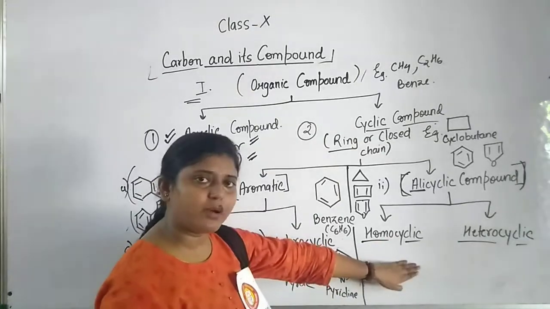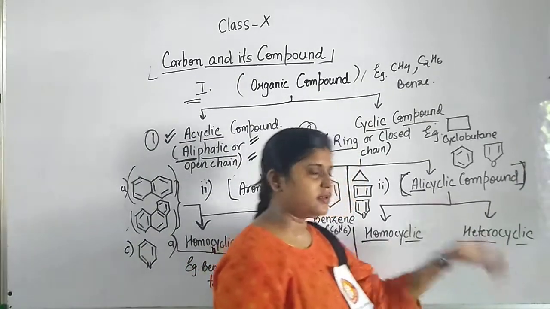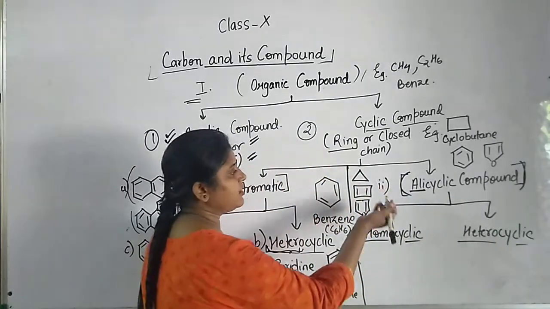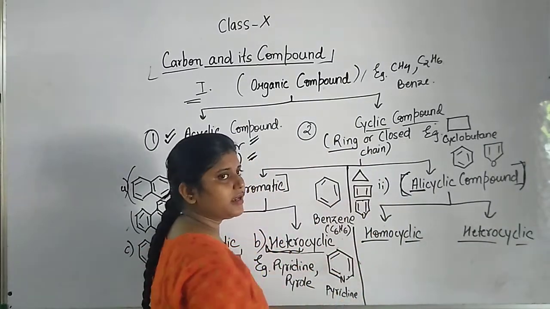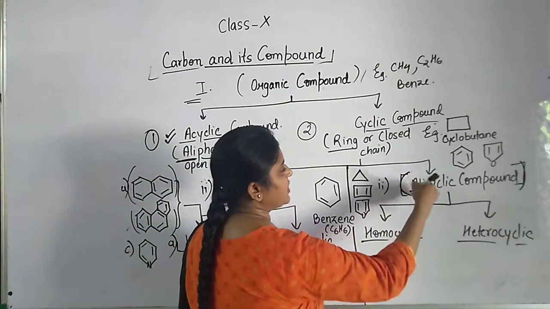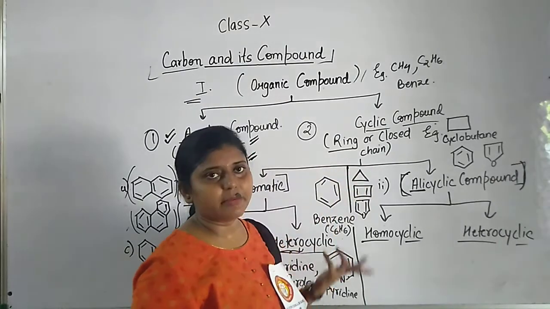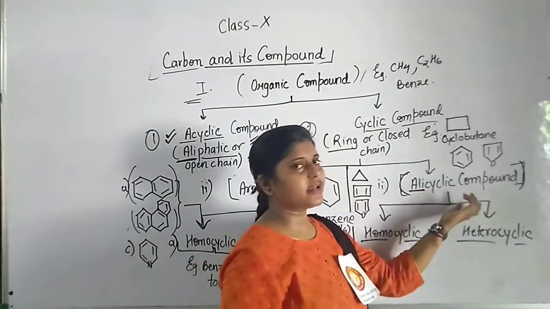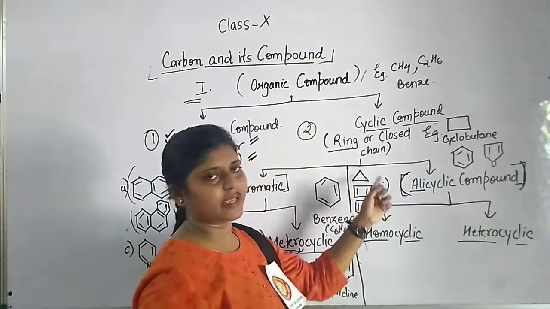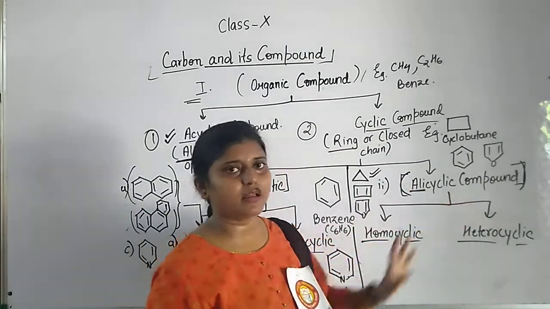But before coming to what homocyclic and heterocyclic are, let us check whether it is alicyclic or not. As I have said, this comprises features of aliphatic. Here you can see there are only 3 carbon atoms, and the structure is cyclic, so it is fulfilling the property of an alicyclic compound.